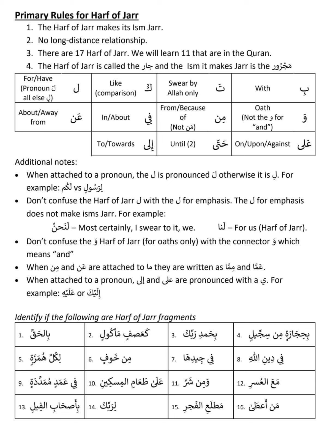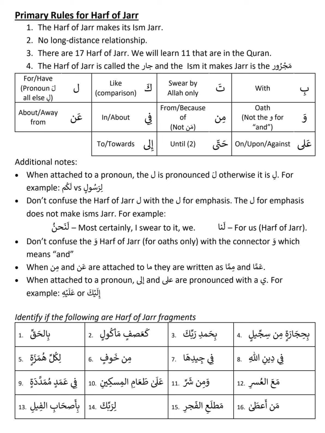And the next observation is wa. There are two meanings of wa. Wa is used as 'and', and wa is used for the oath. For example, wal asri. So wal asri here means I swear by the time. Here this waw is harf of jar because it is making the next word, asri, become jar because of wa. It is a harf of jar and majrur.